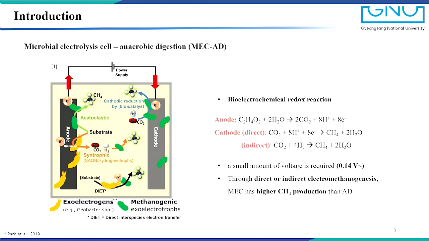The direct electromethanogenesis reaction, also called direct interspecies electron transfer, uses electrons to directly reduce carbon dioxide and produce methane. On the other hand, the indirect electromethanogenesis reaction, also called hydrogenotrophic methanogenesis, uses hydrogen or formate as an interspecies electron carrier and produces methane.